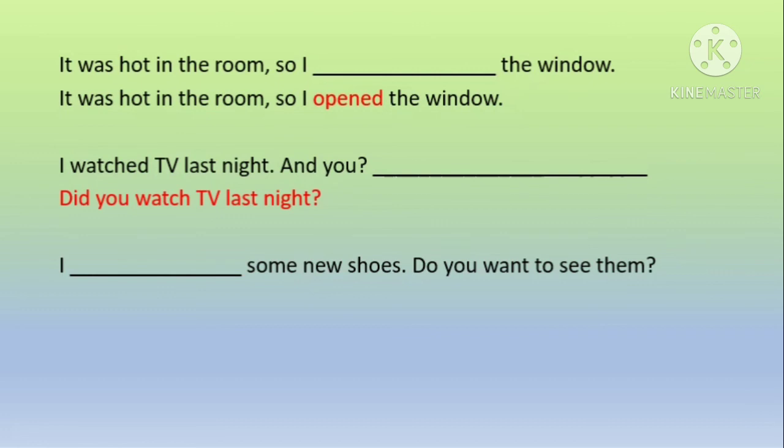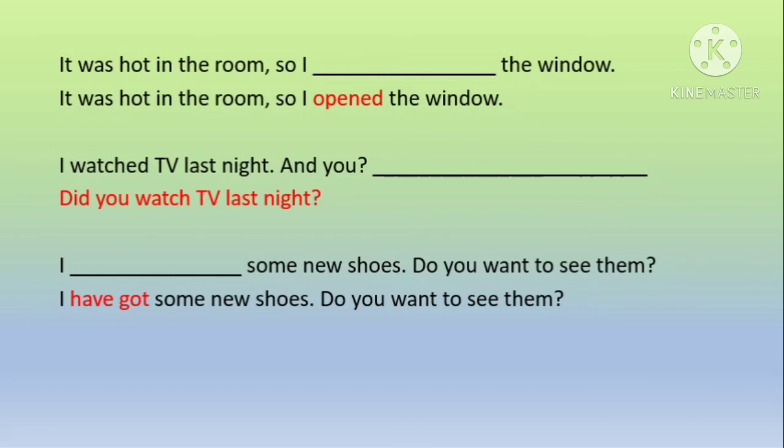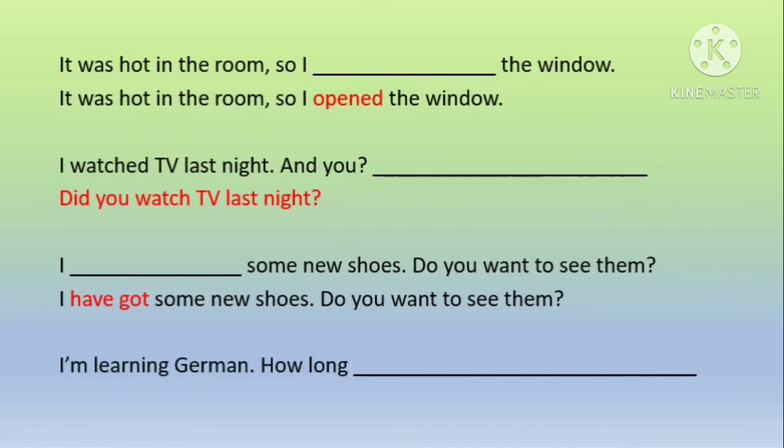I've got some new shoes. Do you want to see them? So we write, I have got some new shoes. Do you want to see them? So you have got some new shoes and they are with you and you are asking the other person if he would like to see those. I'm learning German. Make an interrogative sentence starting with how long. Then you write how long have you been learning German. So this is written in present perfect continuous tense and it is an interrogative sentence.